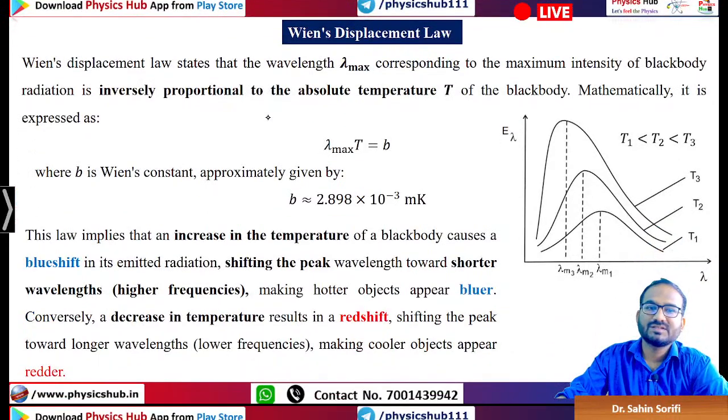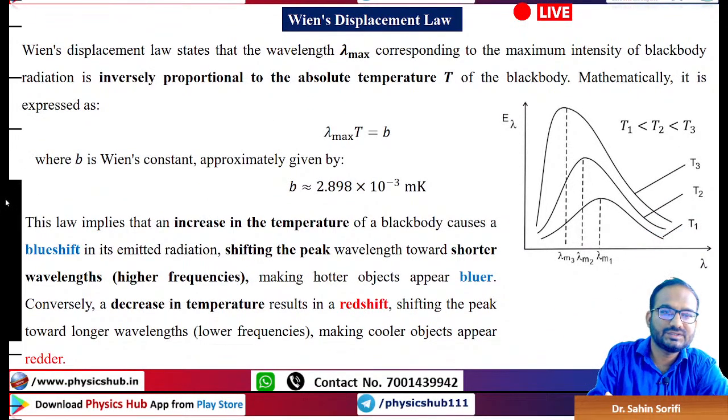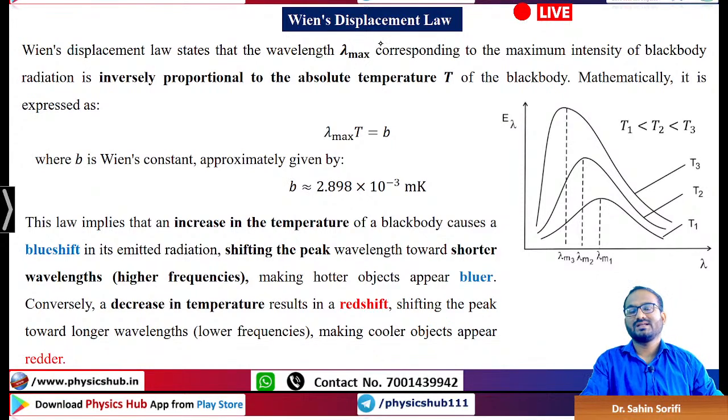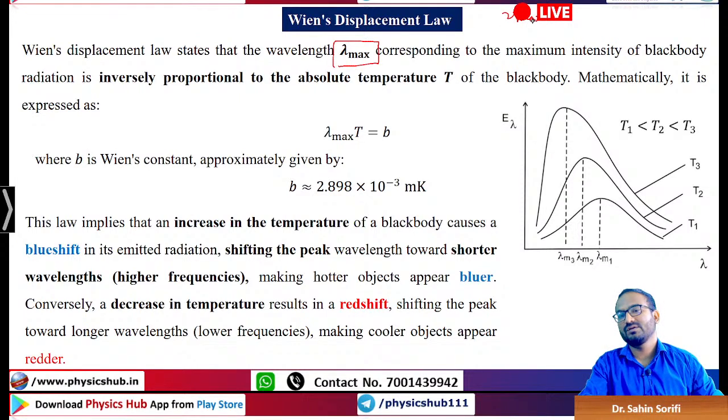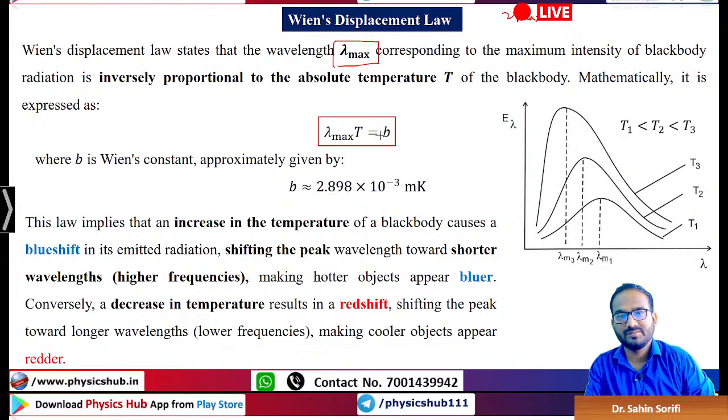Now Wien's displacement law we have already told you, but let's put it in a better way. Wien's displacement law states that the wavelength lambda max, we have talked about in terms of nu max. Frequency being maximum means lambda will also be maximum at a certain point. So lambda max corresponding to the maximum intensity of the blackbody radiation is inversely proportional to the temperature. So you have to remember this formula: lambda max into T is equal to constant B.